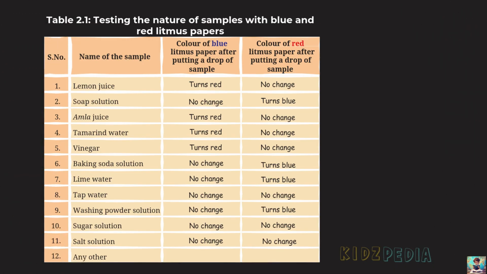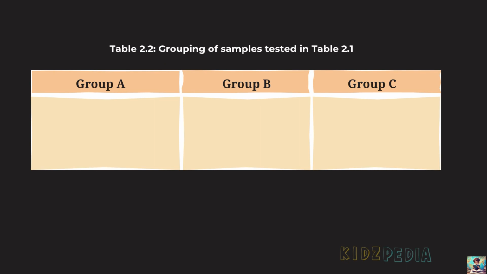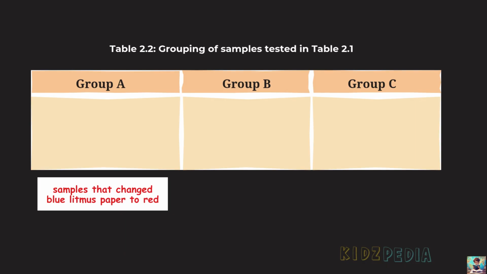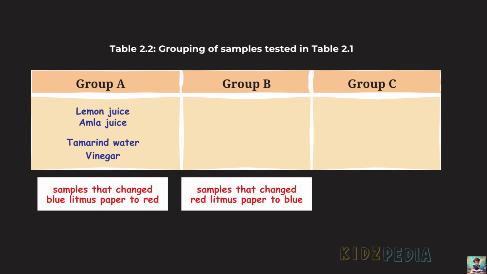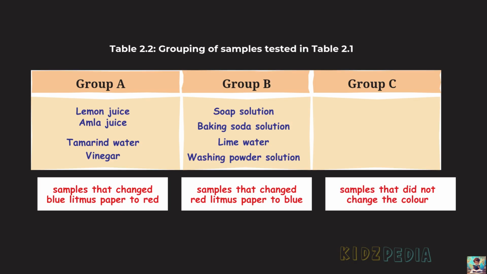So, we have completed the litmus test and recorded our observations in table 2.1. Now, instead of looking at each sample separately, let's organize them into three groups based on how they affect litmus paper. This will make it easier to identify patterns. First, collect all the samples that change blue litmus paper to red and place them in group A. Next, put all the samples that change red litmus paper to blue in group B. Finally, place the samples that did not cause any change in either blue or red litmus paper in group C.